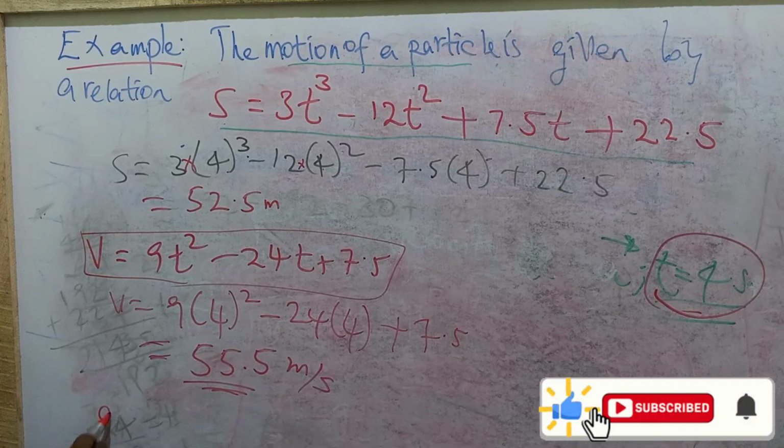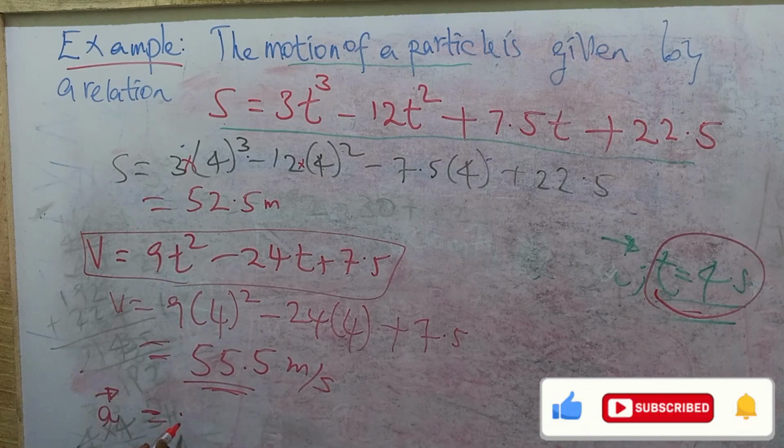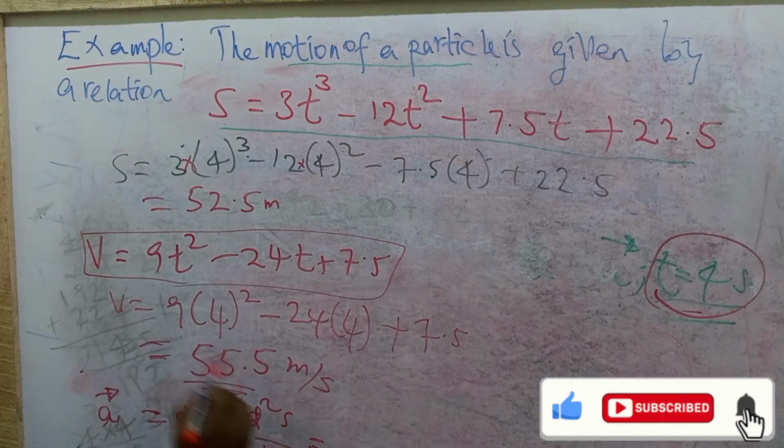And what about the acceleration? Acceleration is the rate of change of velocity, that means the second derivative of displacement, or the first differential of the velocity. You can say dv over dt, which is equal to d squared s over dt squared. This is the formula for acceleration. So it is the first derivative of velocity, and it becomes 18t minus 24.